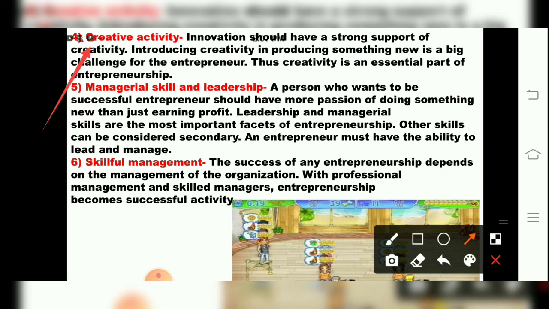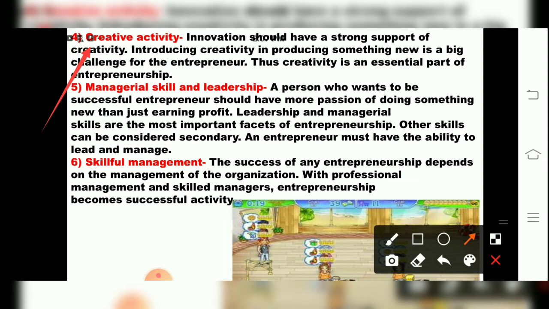Suppose, for example, children, a complaint has come about the packing of your product. Say a customer has complained. So what will you do? Whatever innovative thing comes to your mind, you will immediately change the packing of the product. You will have innovative ideas and concepts. Now take the example of Dairy Milk, children. Dairy Milk is already a popular brand. Everybody likes that chocolate. But if you notice, after two or three years, Dairy Milk always has new innovative packing.